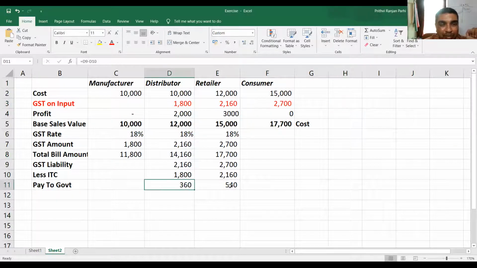But effectively, these two people pay how much? 360 and 540. Why do they pay this much? Why did this person pay 360? Because he purchased at what price? 10,000. Sold it at 12,000. So when he purchased the item at 10,000 and sold it at 12,000, that means in the value chain, he is making a value addition of 2,000 rupees. Yes or no? Agree?